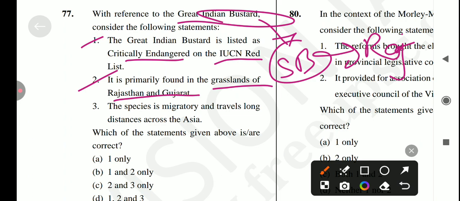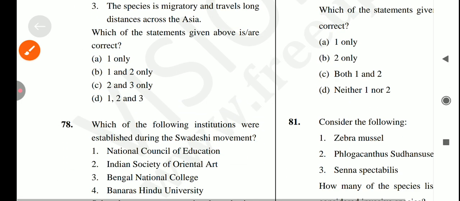Next statement is the species is migratory and travels long distances across Asia. No, it's not a correct statement, because the Great Indian Bustard is not a migratory bird. It is largely non-migratory and remains within a limited region of its habitat, mostly within the grassland it resides in. So the answer for this question is option B. Only 1 and 2 are correct.